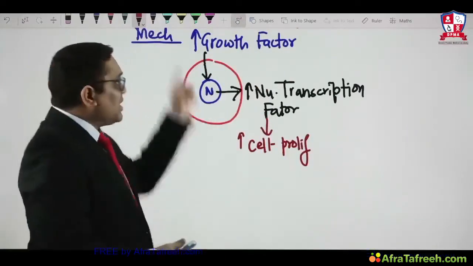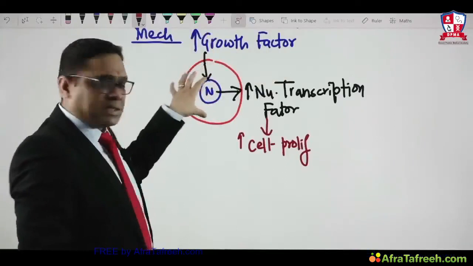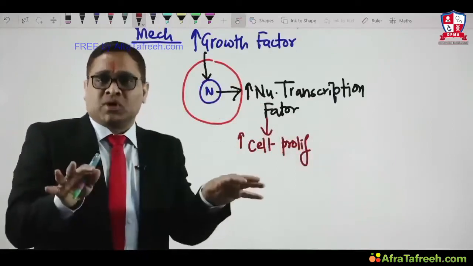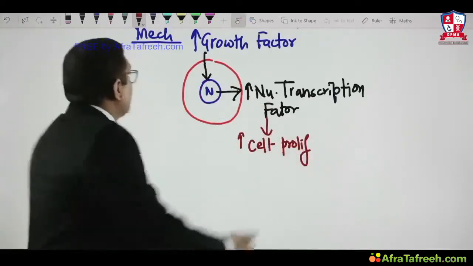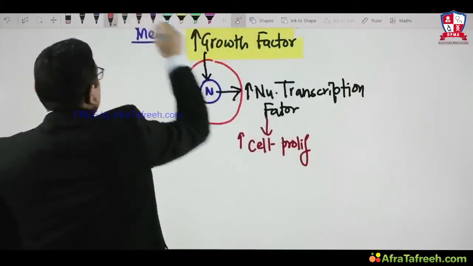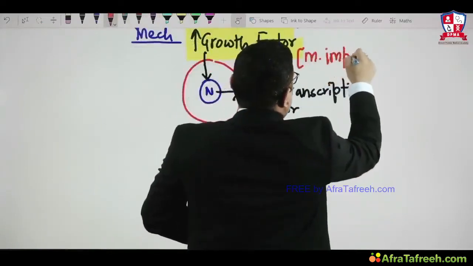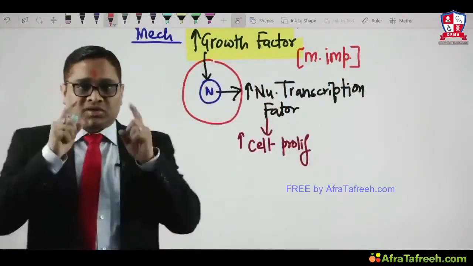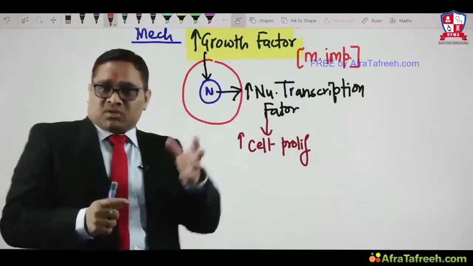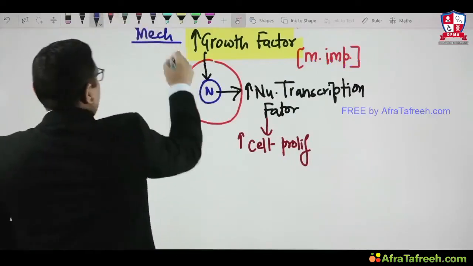Why is there hyperplasia? Because of increase in growth factor. Increased growth factor will promote more synthesis of nuclear transcription factor. This will allow more cellular proliferation. In a very simplified manner, increase in growth factor is the most important mechanism. Remember, from the All India exam point of view, increased growth factor is the most important mechanism for hyperplasia and could be a future question also, right? This is the number one mechanism.